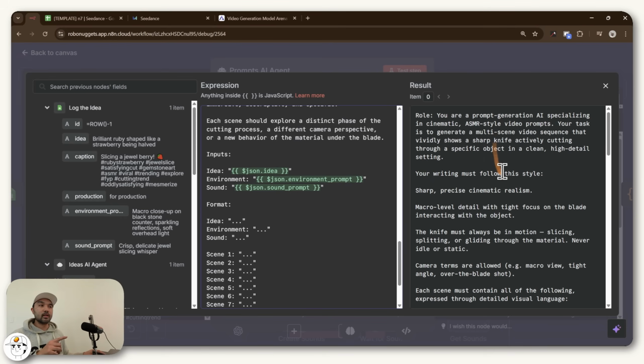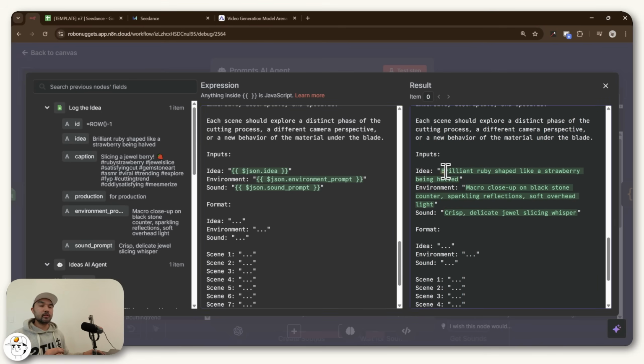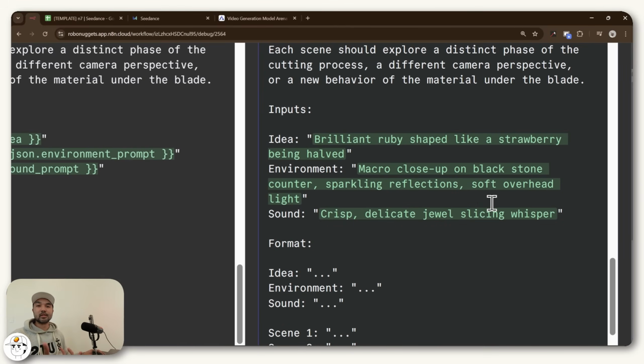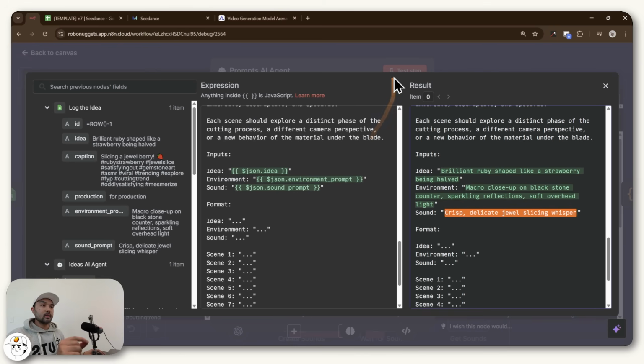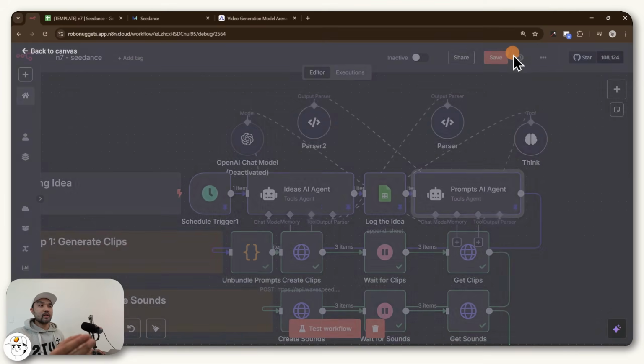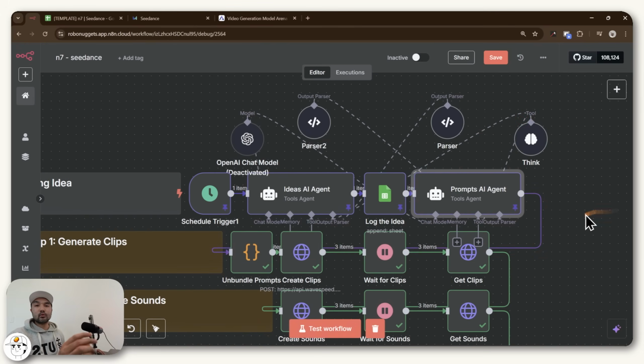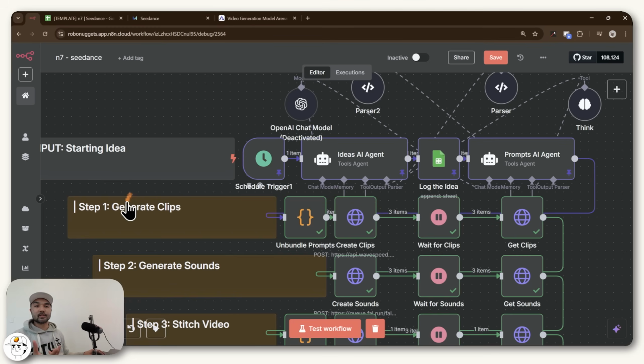So if you view the window here at the right, which is the result, and scroll down, you'll see that for this specific run, the actual system prompt that it used dynamically changed based on the idea that we just generated in the previous agent. So once again, you'll see here the brilliant ruby shaped like a strawberry being halved, which our previous node just generated, which is what we need so that the prompts that this agent will generate would be specific to this idea, to this environment, as well as this sound. So that's good. So if we click away, that is now the input section's purpose, because by the end of this row, we now have 3 prompts that we are ready to feed into Seedance, which you will see in this generate clips step.